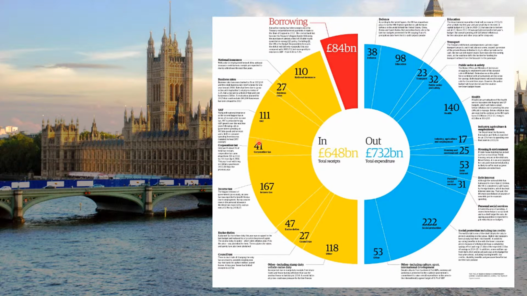What do the government spend their money on? Well, things down here called social protection, like pensions and welfare payments. Things here like the NHS. Things here like education. And you can see there's a slight gap between how much they spent and how much they received in this year. The gap here was £84 billion, and they borrow that money from other people, and that is called the government's budget deficit, which you may have heard of in the news.